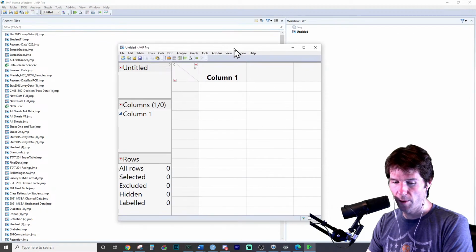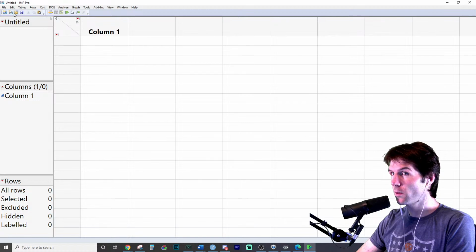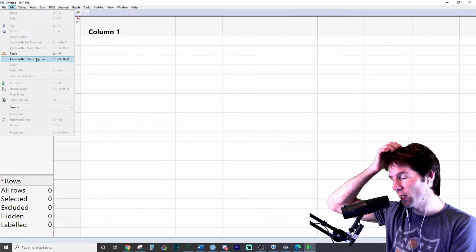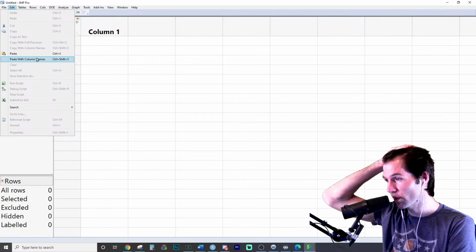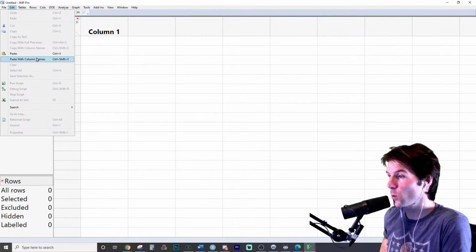For this one, open on the other page. For this, don't click inside of it yet. Don't click inside of it. Go to Edit, Paste with Column Names. Edit, Paste with Column Names is required because there is a column name for child cereal and a column name for adult cereal. So make sure to paste with column names. Very important right there.